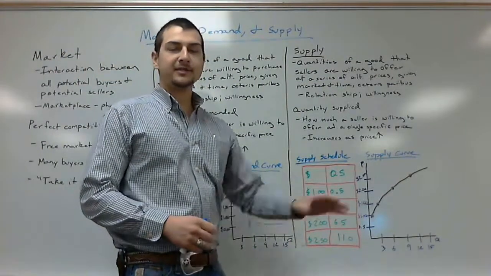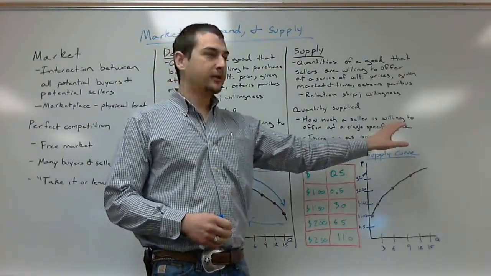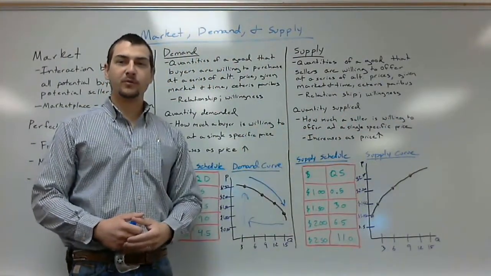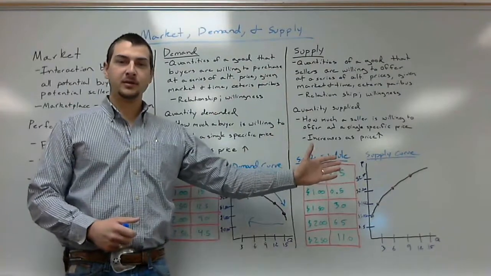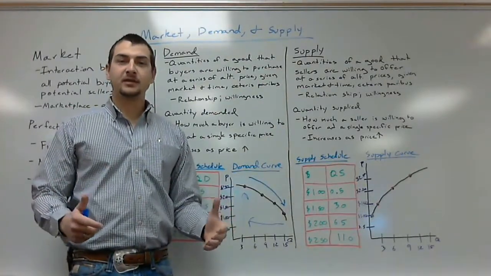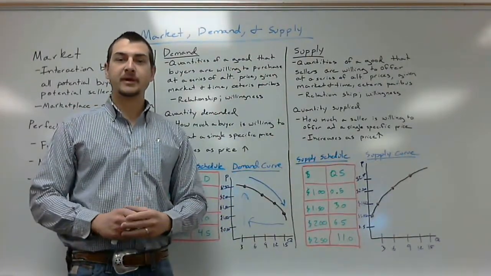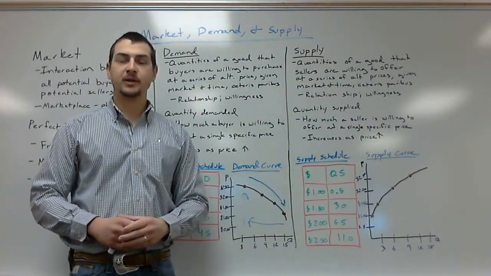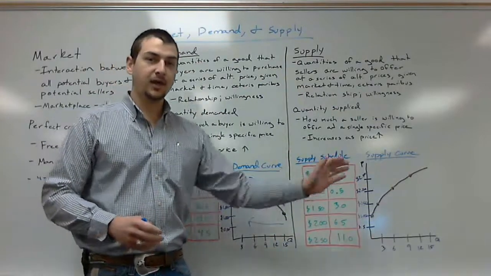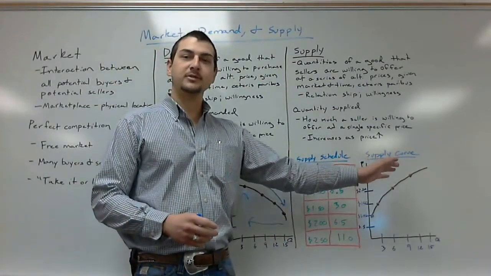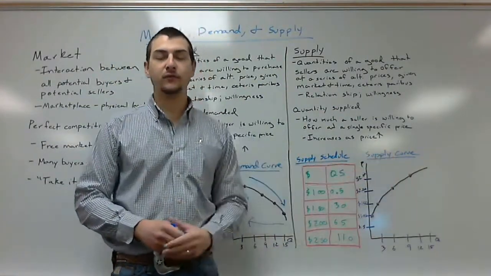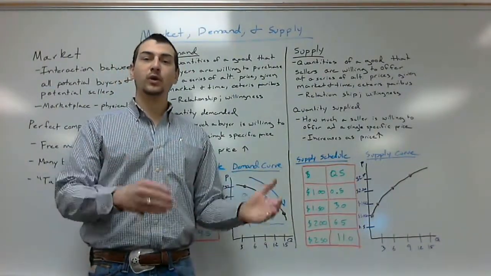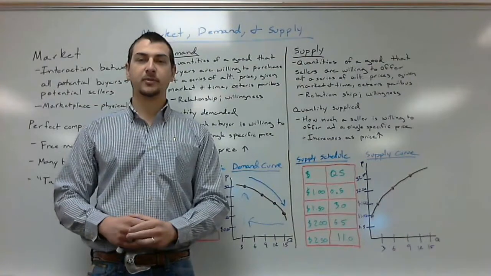We're going to find out that supply is almost a mirror image of demand. But the key thing to remember between supply and demand is that demand shows a relationship between the amount that buyers are willing to purchase at a series of alternate prices. As we dive into supply, we're going to see that it says almost the exact same thing with one key difference. Supply discusses the amount that producers are willing to offer at a series of alternate prices.